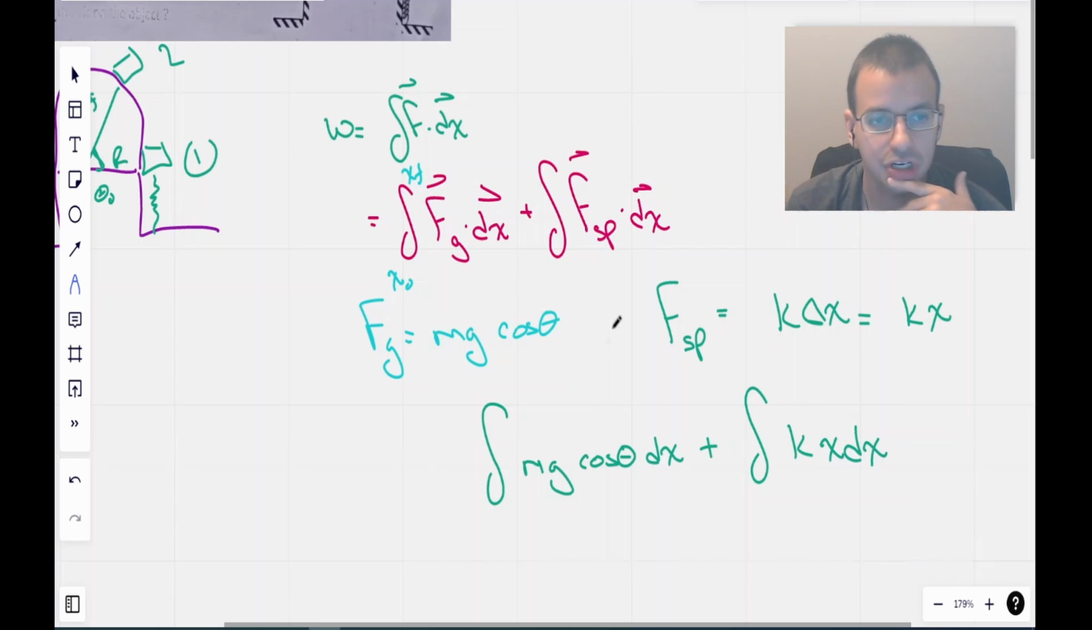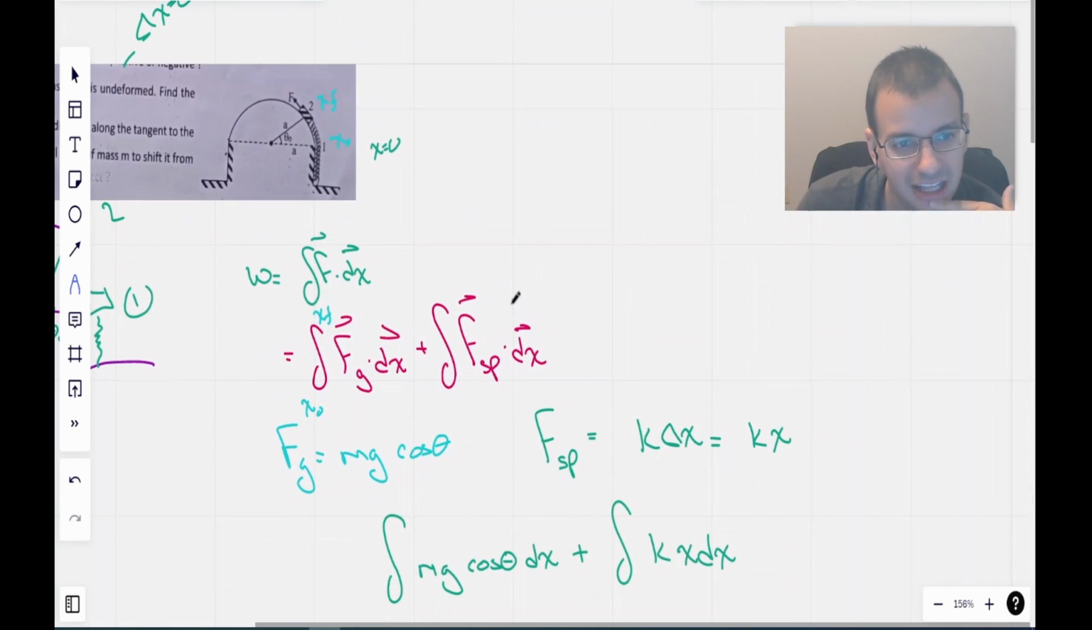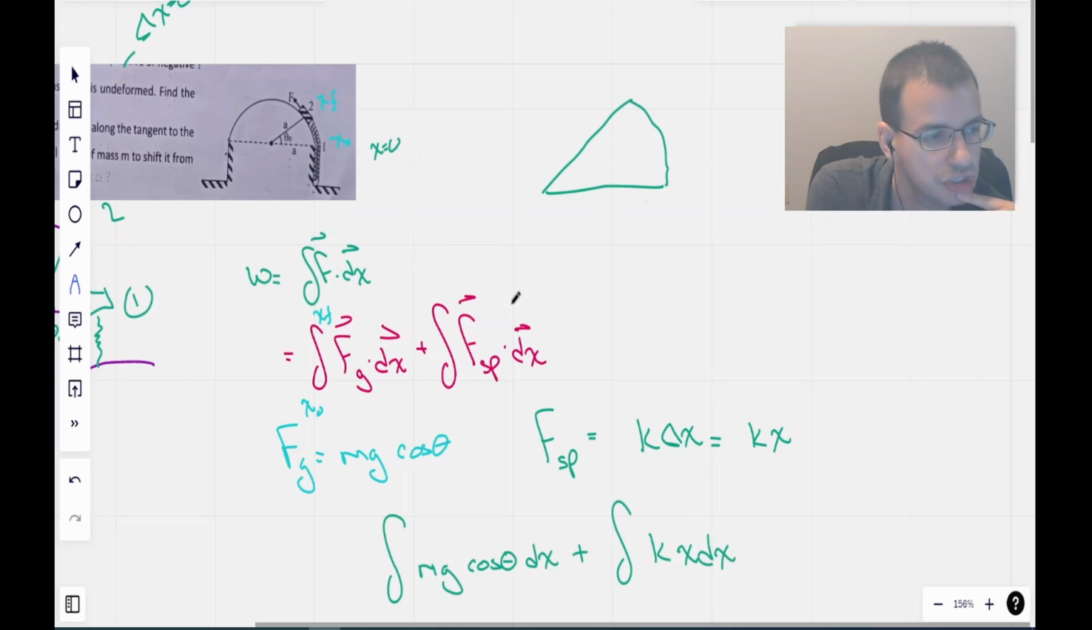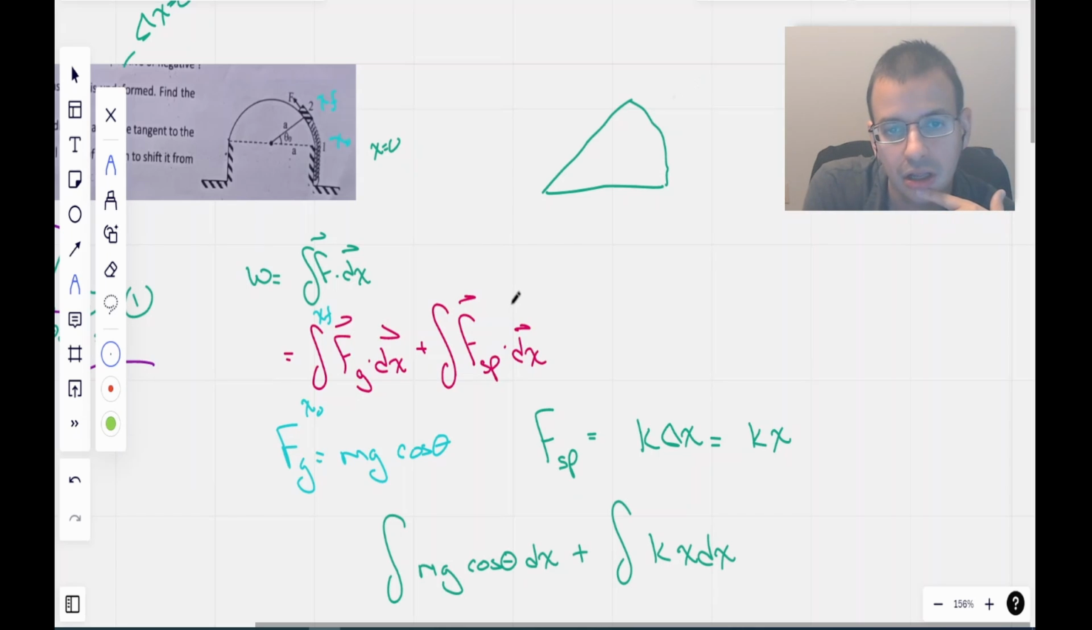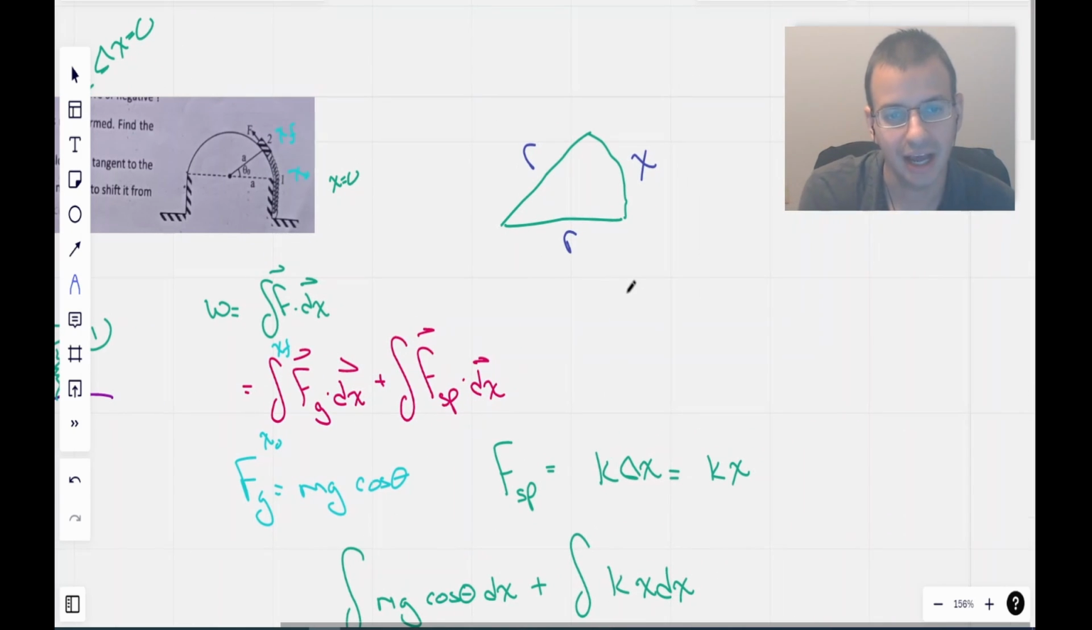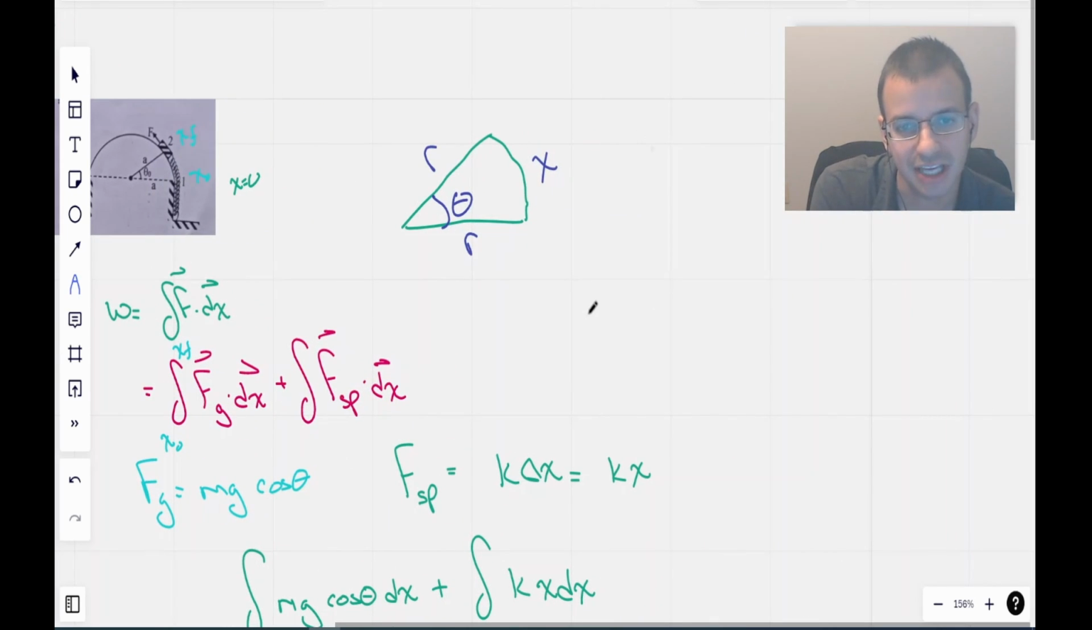So we need to find a relationship between x and theta. So I'm going to draw myself another picture here. I should do a different color so that I can show the change in thought process. So this arc length right here is our distance traveled. These are our radii r, which are the same radius, and this is theta. Therefore, I'm going to say that x, our arc length, equals r theta.